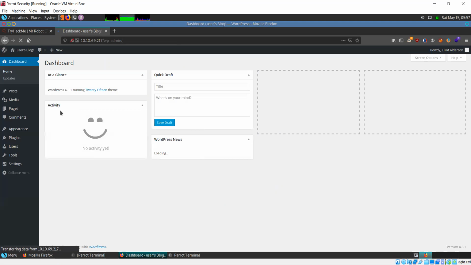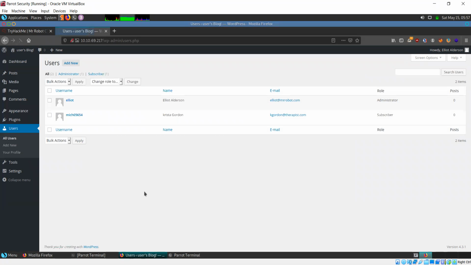It is logging us in, and you can see we are logged in as this Elliot Anderson user. Now, if we come to the users portion, I can see that there are a couple of users here, and we have logged in as Elliot, and Elliot has the administrator role.